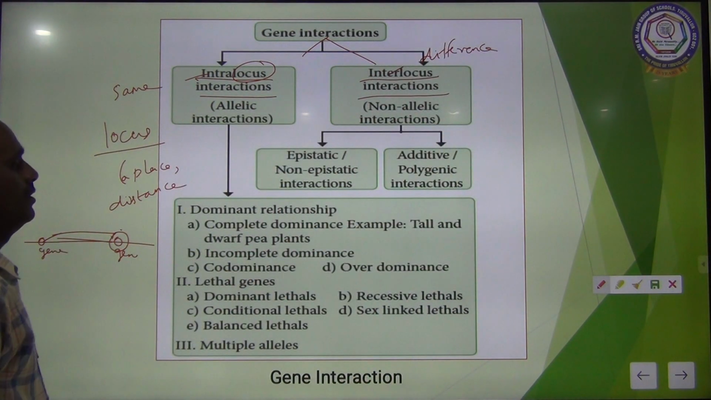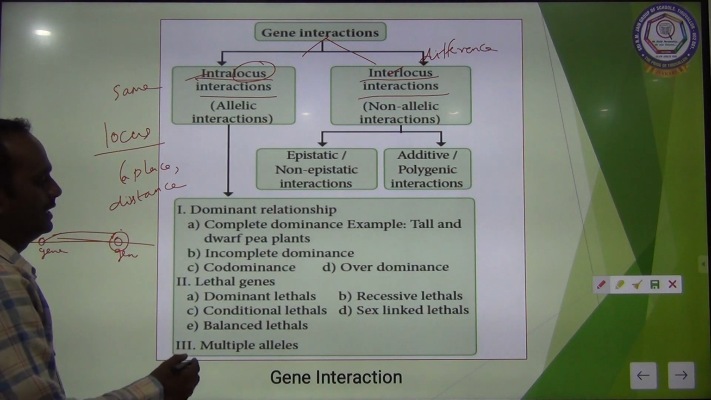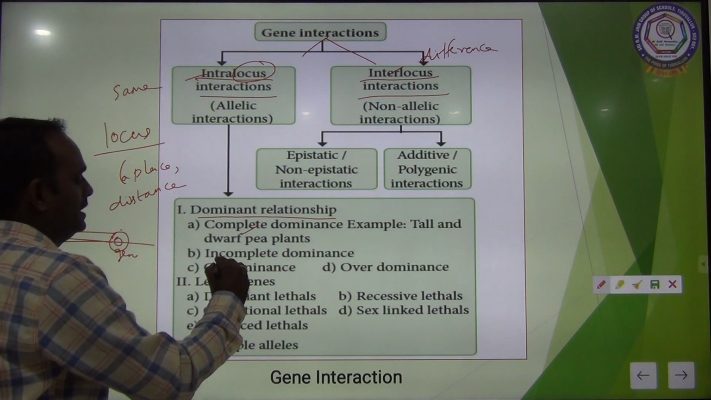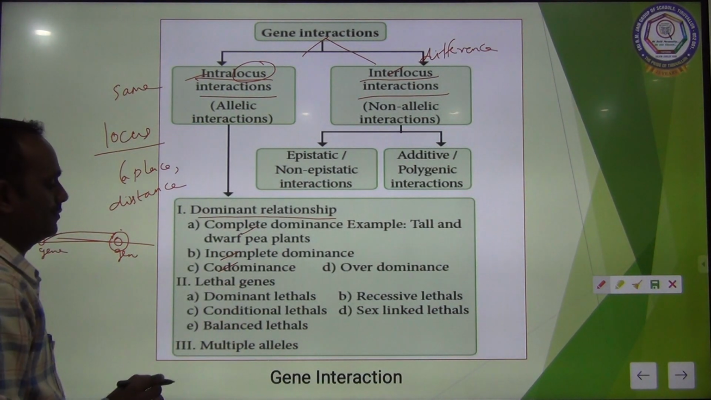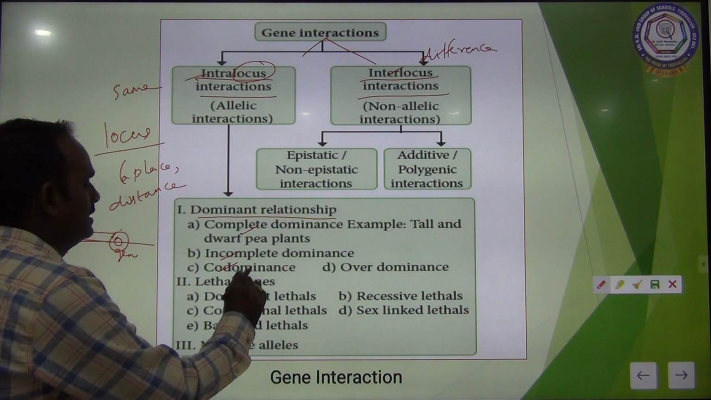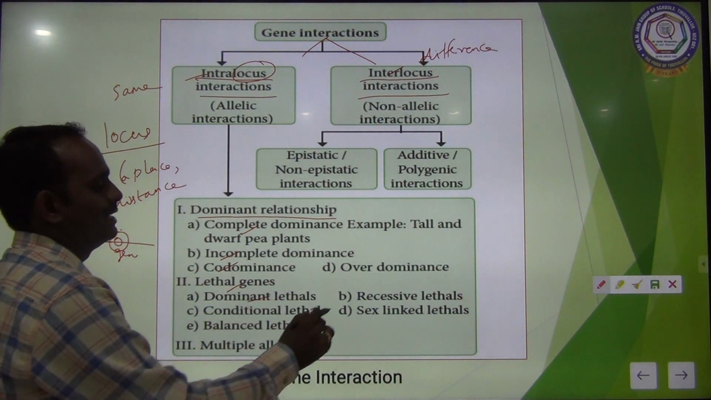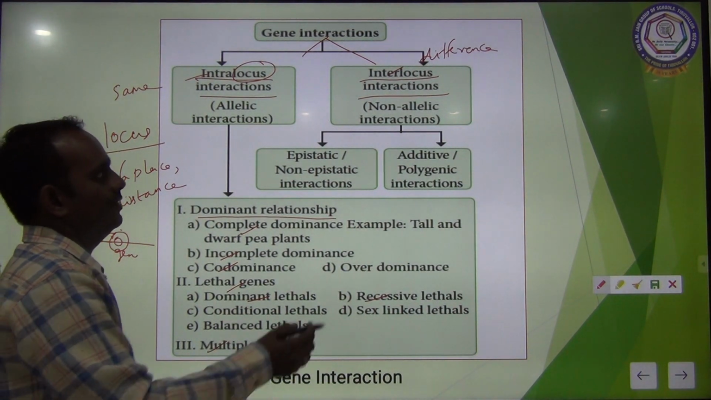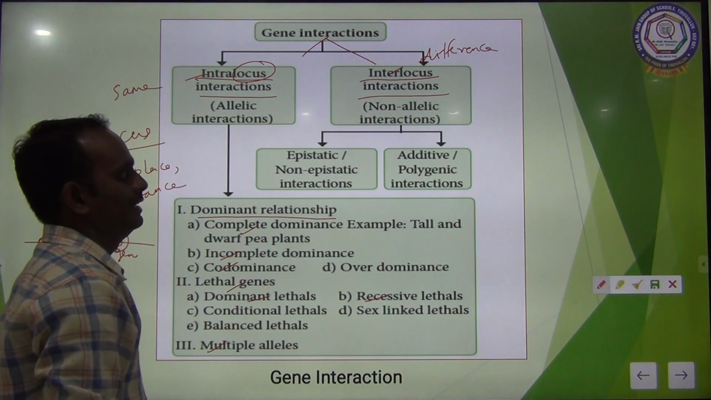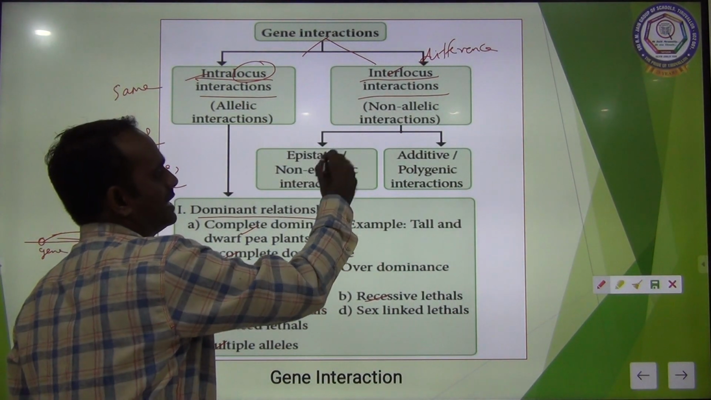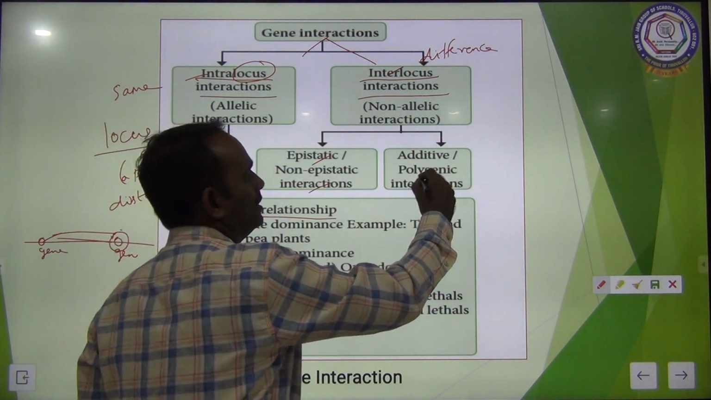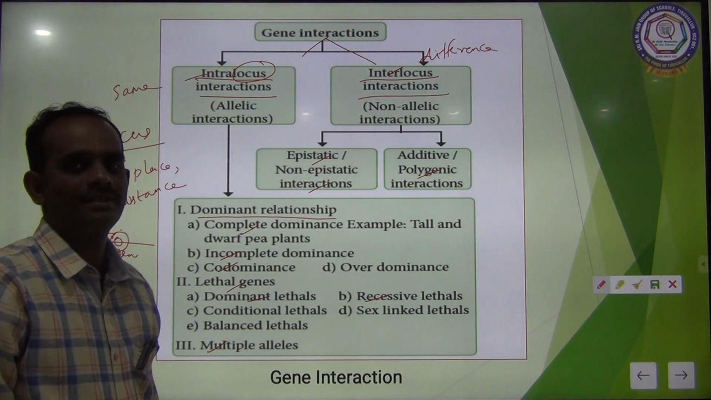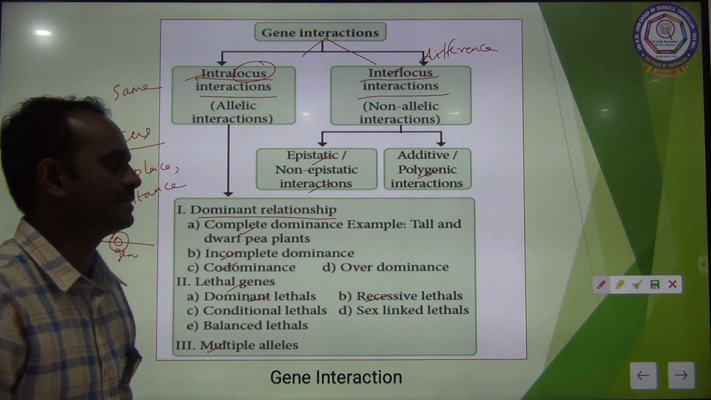Okay. So, intra-locus has three different types: dominant relationship, which includes complete dominance, incomplete dominance and codominance; then lethal genes, dominant lethal, recessive lethal, etc.; and the third one is multiple alleles. In the case of inter-locus interaction, it is of two types, epistatic interactions and polygenic interactions. So, all this we are going to see in detail. Can you get my point, children? Yes.